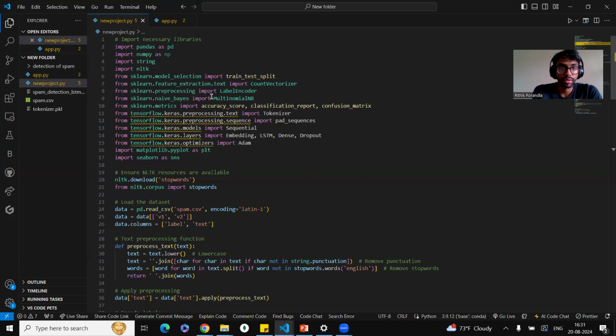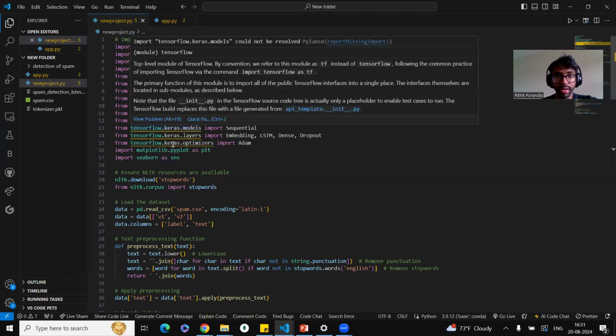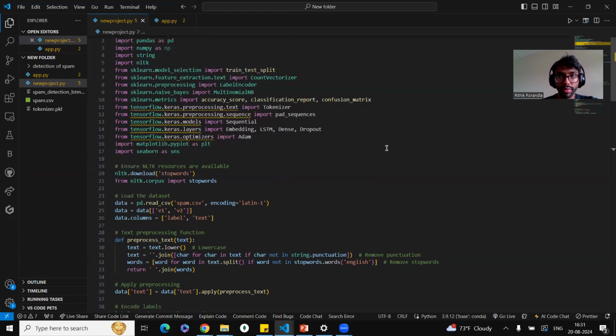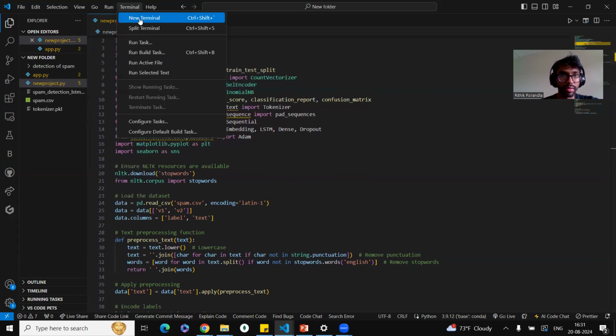Okay, so this is the code that we're using over here. In this part, we have to import all the necessary libraries such as pandas, numpy, NLTK, and sklearn. TensorFlow is the library that we're using over here. It shows underlined because we need to import all of these, and I've already imported them before, so you can just run it in the terminal.